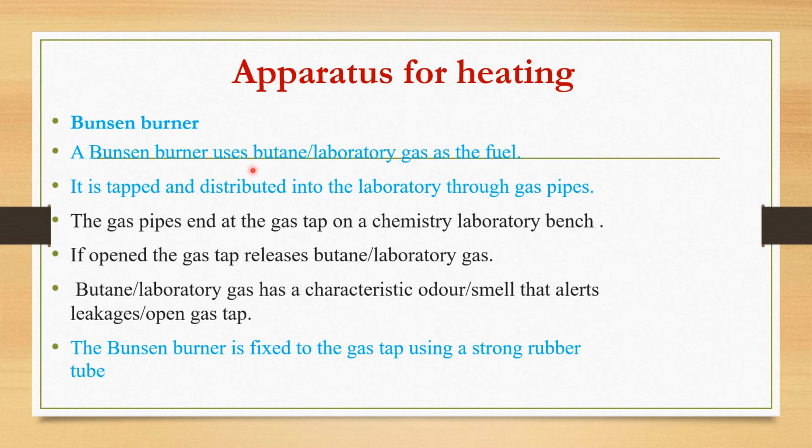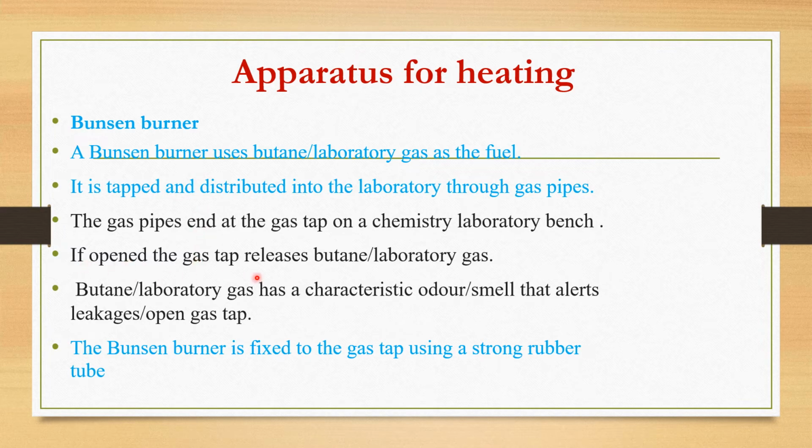So the Bunsen burner uses butane, or the laboratory gas, as fuel. It is tapped and distributed in the laboratory through gas pipes. The gas pipes end at the gas tap on a chemistry laboratory bench. So if you look at the bench, you can observe that there are taps. Those are gas taps which have tapped the gas from the cylinder.